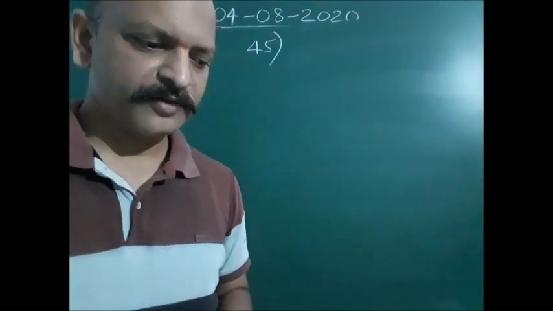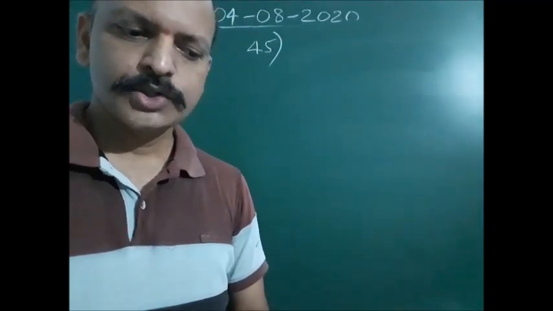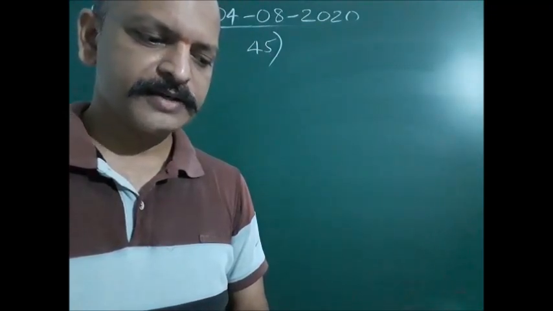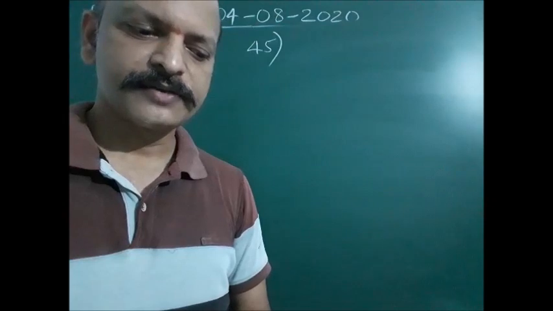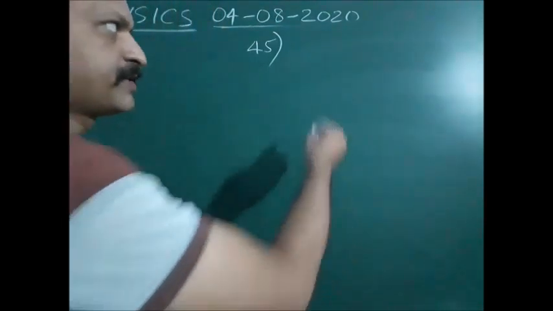Next, let us see question number 45. If the ratio of specific heats of a gas at constant pressure to that at constant volume is gamma, then what is the change in internal energy of the gas when the volume changes from V to 2V at constant pressure P? We have to find the change in internal energy.